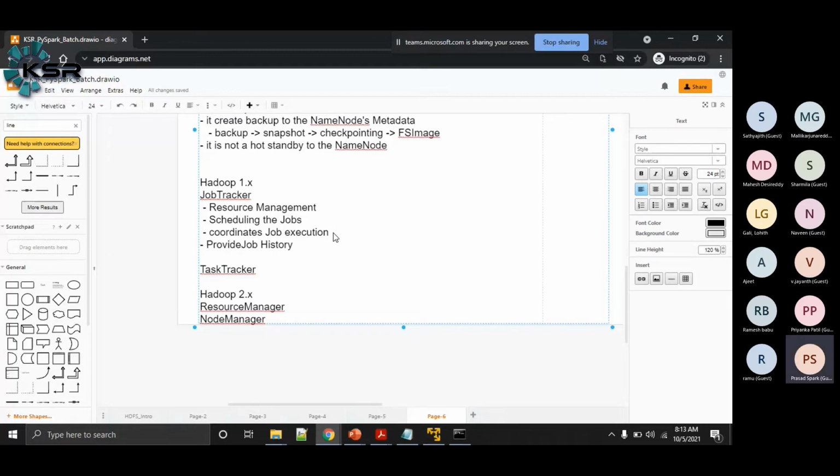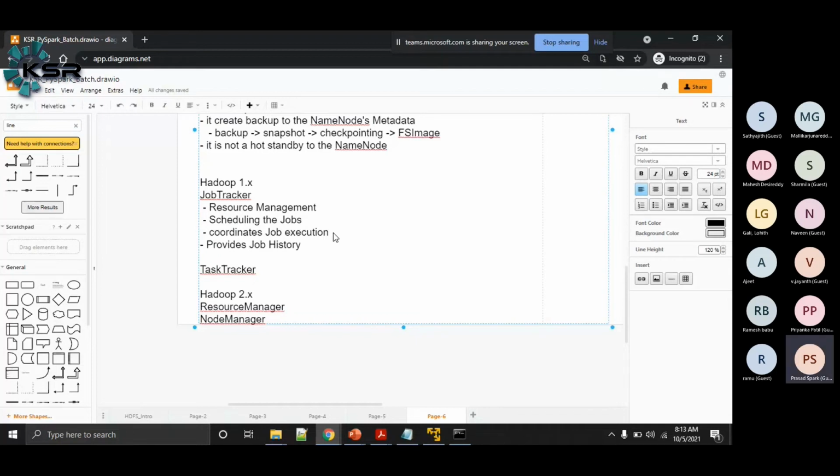Since all these are distributed jobs we are running, when the job is running, sometimes we may not get the information. There are multiple entities involved in executing your job. So all this information that each of the task trackers has shared, the job tracker will collect it, consolidate it, and keep it as separate files.